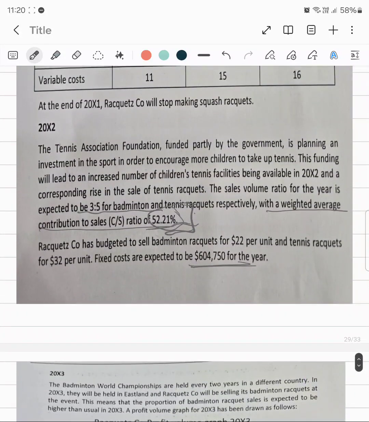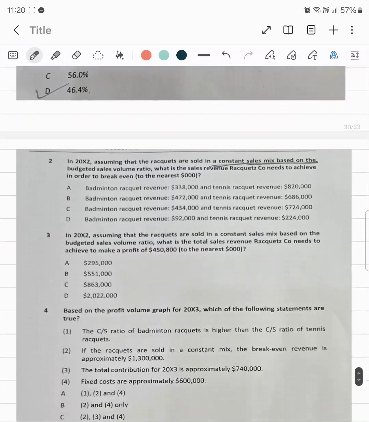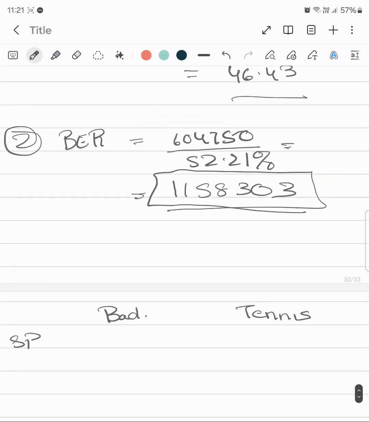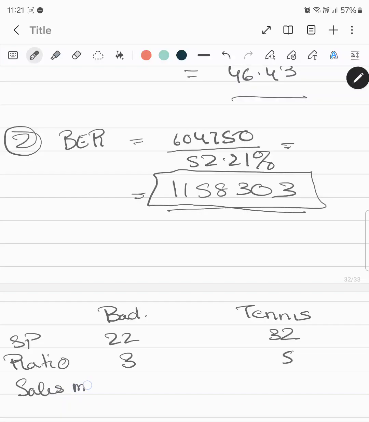The racket has been budgeted to sell for 22 per unit. Okay, got it. So the selling prices are 22 and 32, and the ratio which was given to us was 3:5, so the sales mix would be